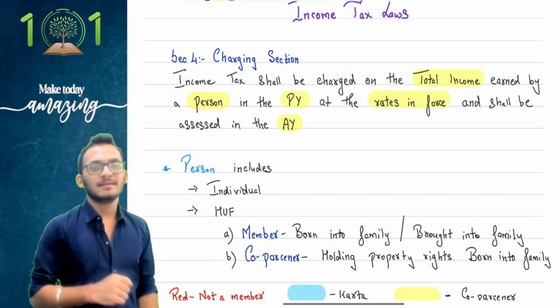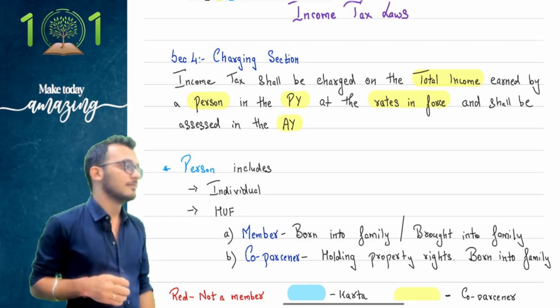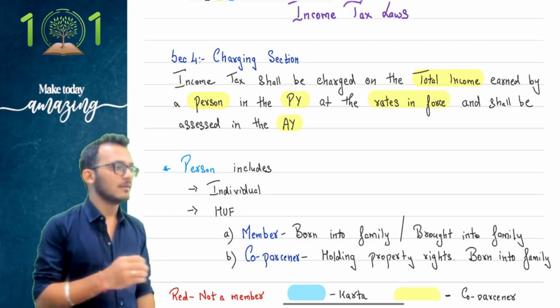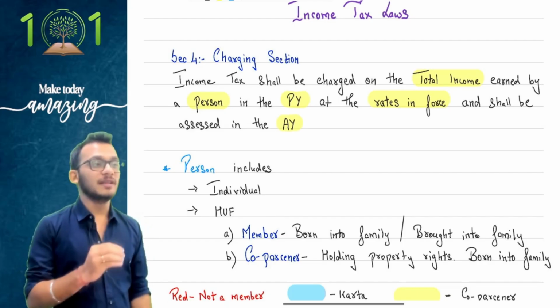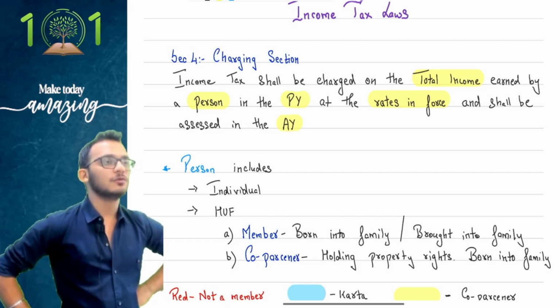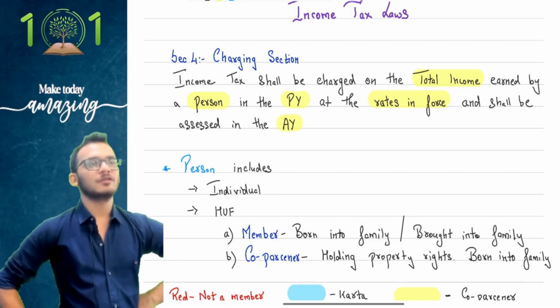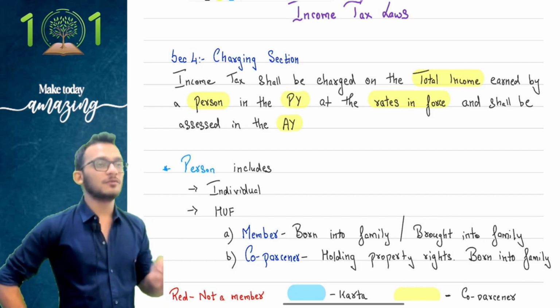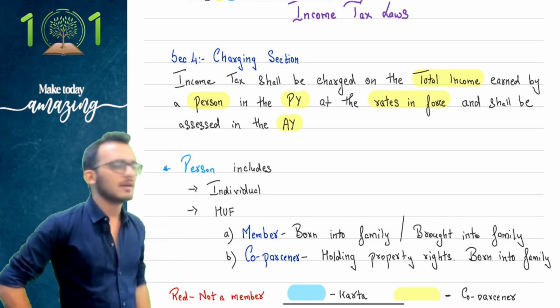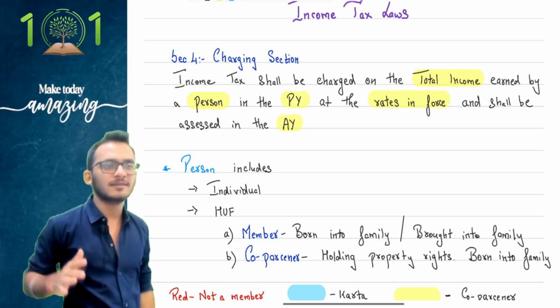Clear? Let me also give you another example. I'm not sure how many of you know, there is a show called KBC, Kaun Banega Crorepati. There was one big issue which happened about a year ago. One of the persons on the hot seat was from a very, very poor village. His monthly income was something like 1,200 rupees.